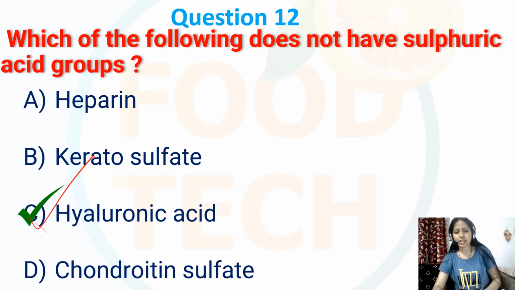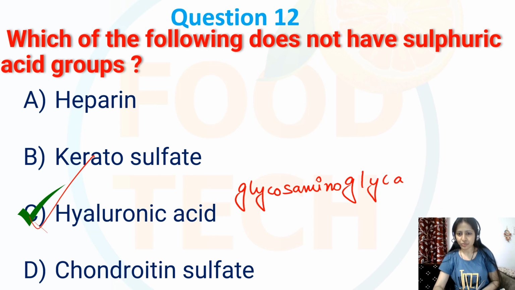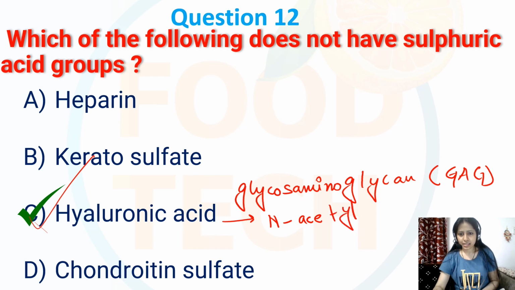Whereas this hyaluronic acid is a glycosaminoglycan, or in short we say GAG. This GAG actually consists of repeating units of disaccharides.